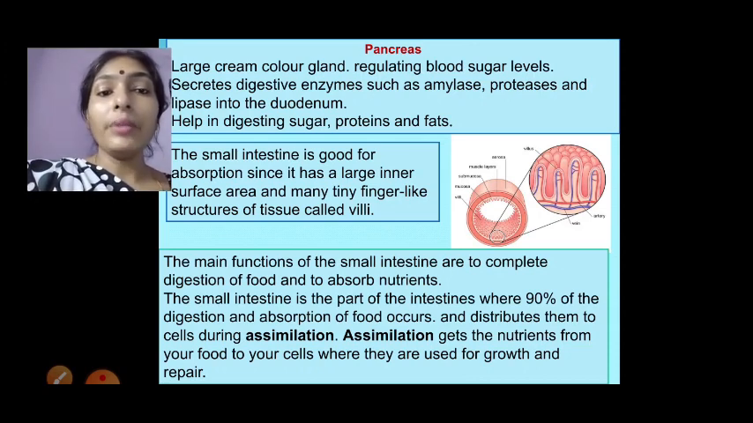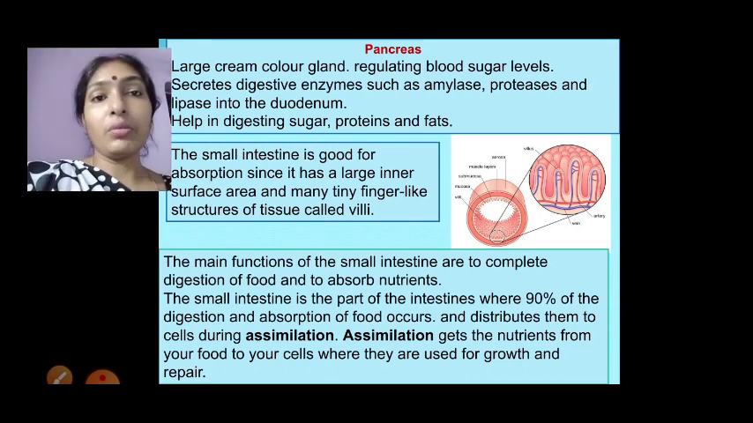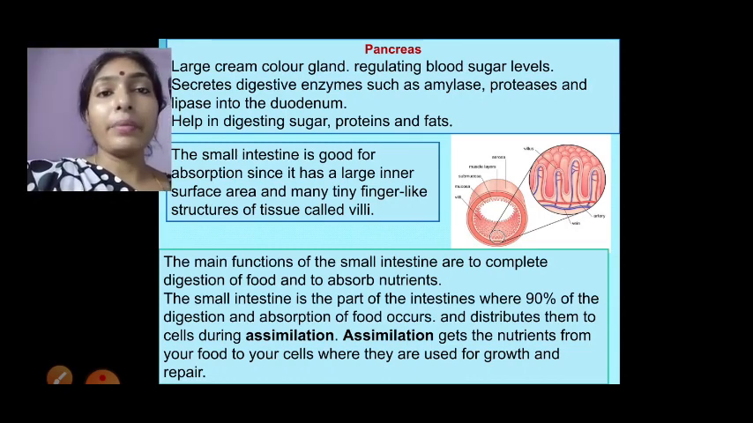So this all helps when it gets assimilated inside our body. So everything will happen in the small intestine.